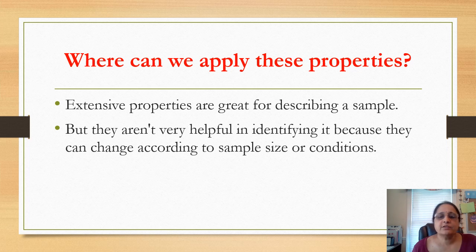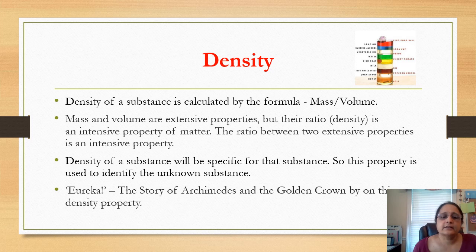The ratio between two extensive properties is an intensive property. How? For example, mass and volume are extensive properties, but their ratio, which we call density, is an intensive property of the matter that doesn't change; it is specific to the matter. That means density is specific to that substance.